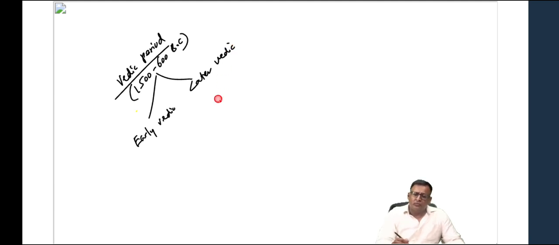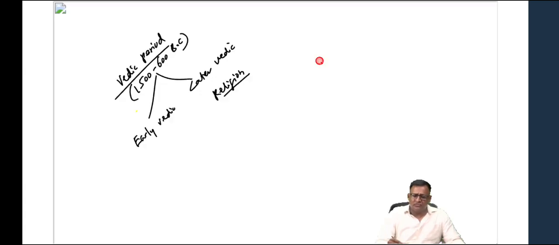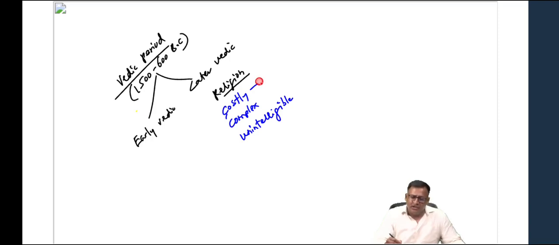Right? So here in the later Vedic period, what was the religion like? What happened to the religion in the later Vedic period? It had become costly, complex, and unintelligible. What's the meaning of that? Costly, complex, and unintelligible. Why costly? Because the emphasis was on elaborate rituals and sacrifices of animals. So thousands and lakhs of animals were being killed in the name of appeasing the gods, pleasing the gods, right?